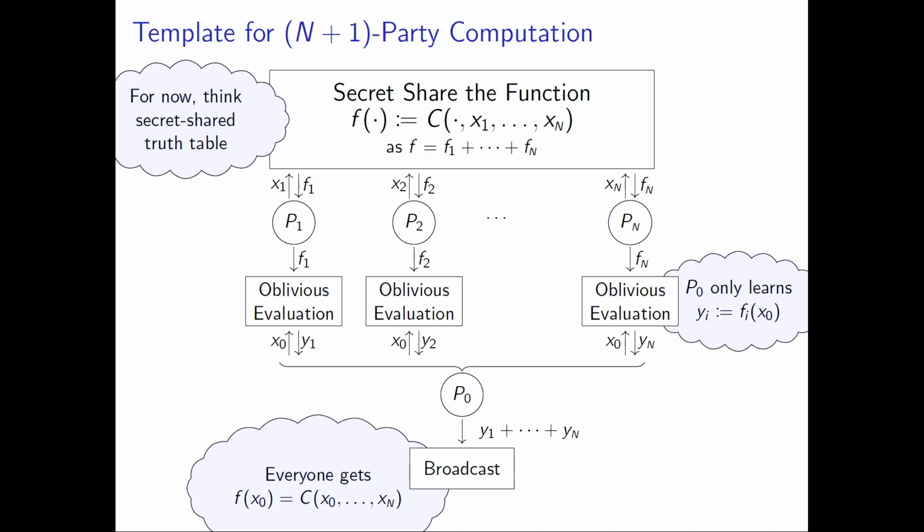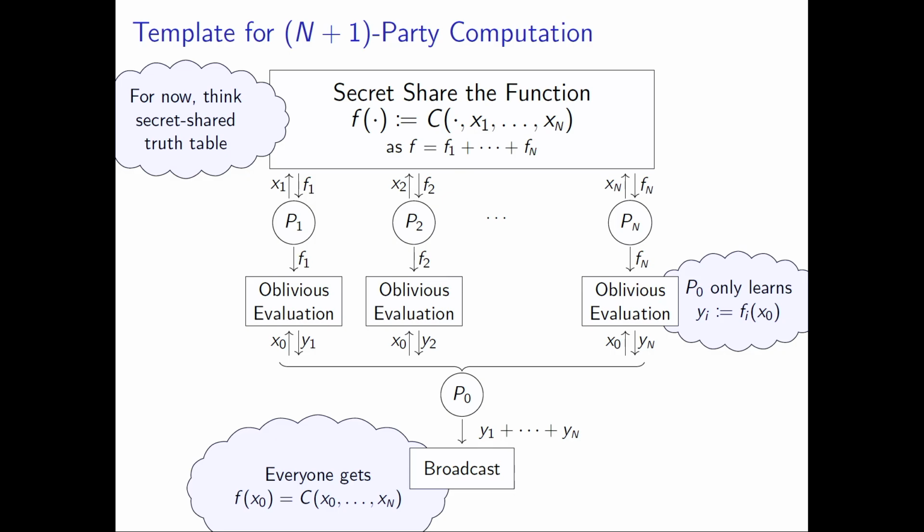So these boxes are ideal functionalities. You can think of it as just some computation providing the guarantees written inside the box. First of all, let's say you want to compute the circuit C, which has n+1 sets of inputs shared between the players. So what P1 to Pn are going to do first is send their inputs into the box, which is going to hard code their inputs into the circuit and secret share that function.